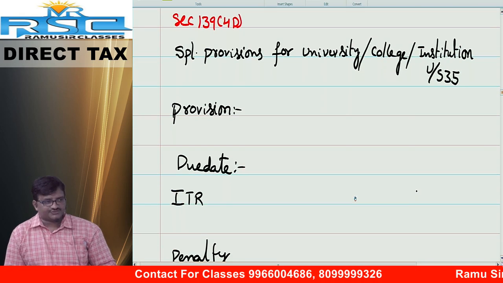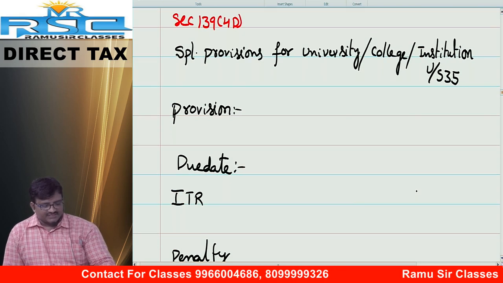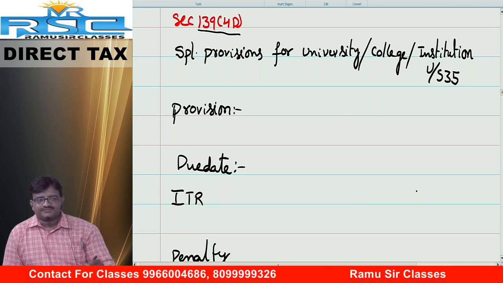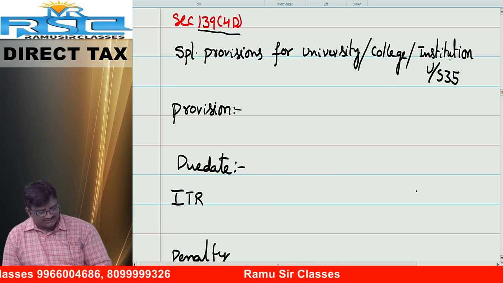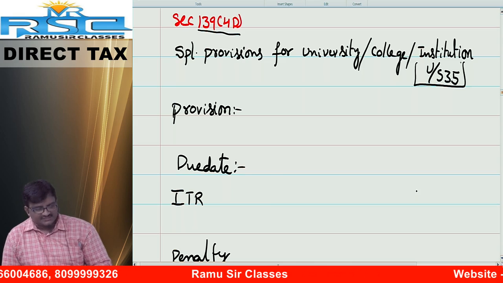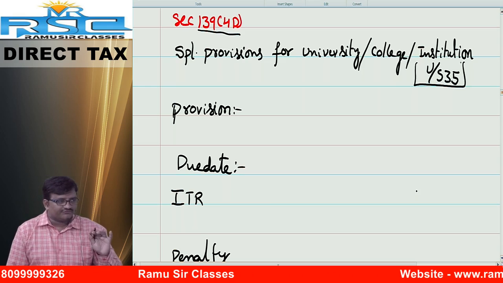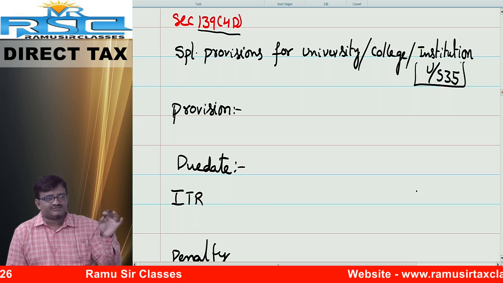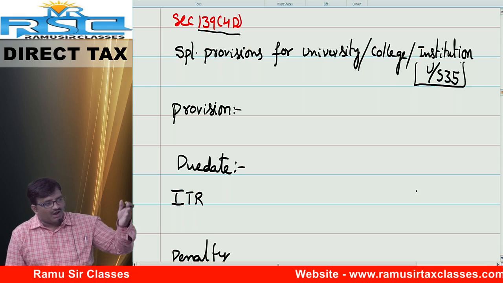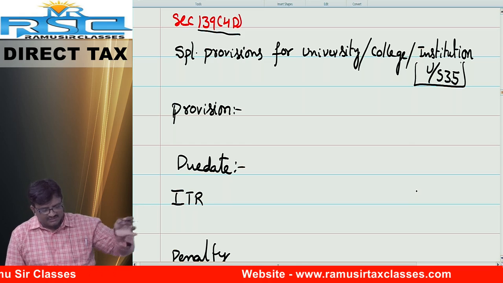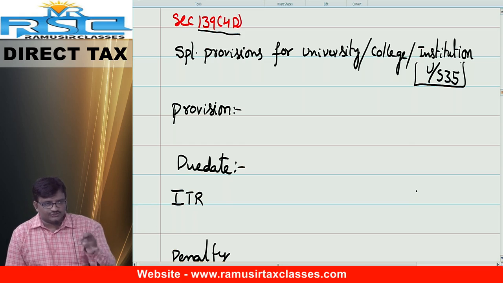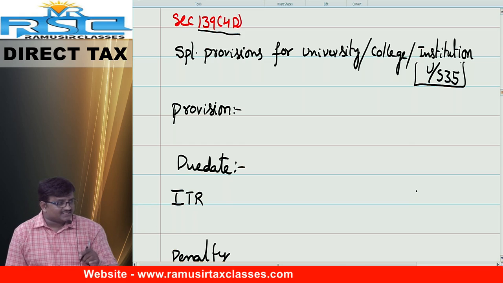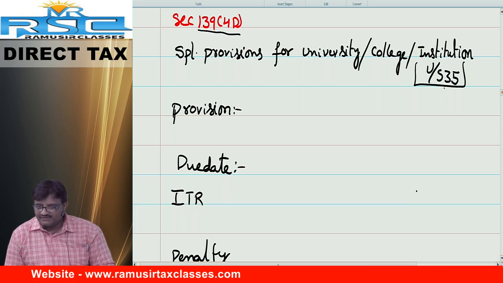Next one, friends. Next topic. It is time for section 139 subsection 4D. Special provisions for universities, colleges or institutions covered under section 35. Don't confuse. Section 139 subsection 4C deals with all institutions, universities, colleges, whereas 139 subsection 4D deals with the institutions which are covered under research and development. That is section number 35.